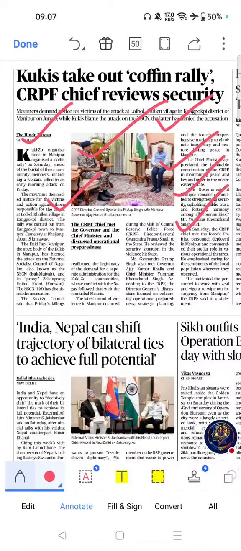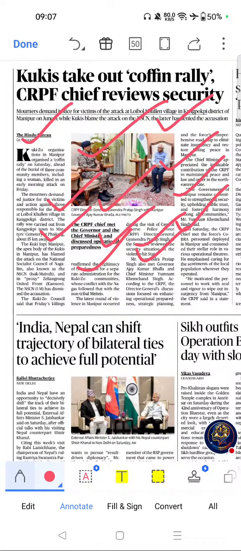If you see the key important themes related to this topic are Manipur conflict, Kuki-Meitei conflict, NSCN, counter-terrorism, counter-insurgency, and CRPF operations.